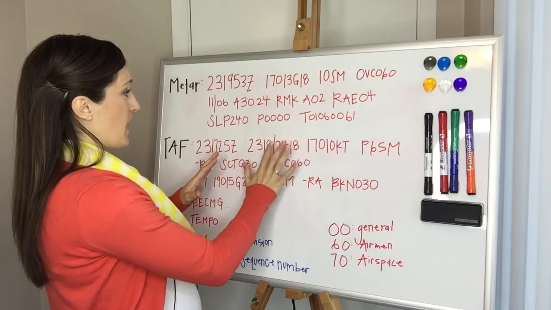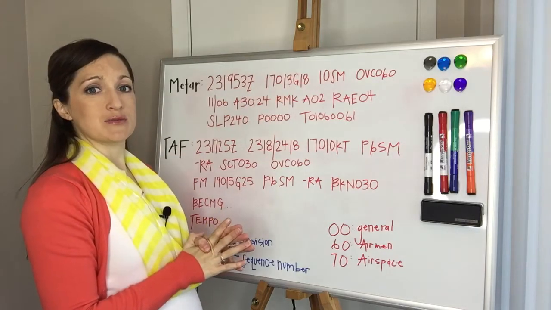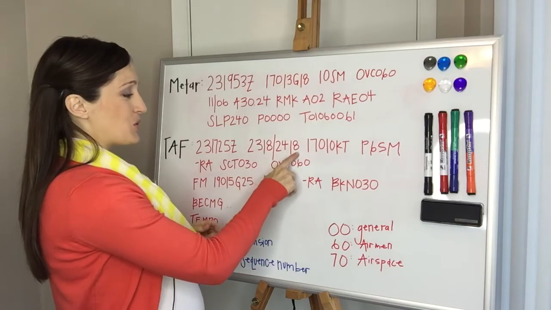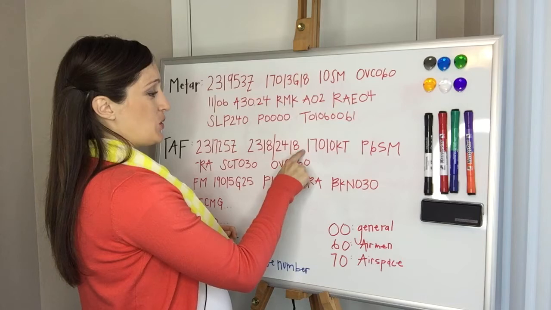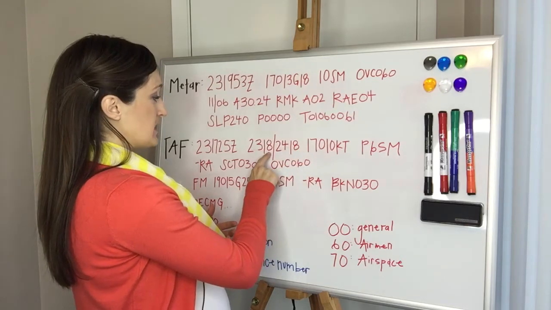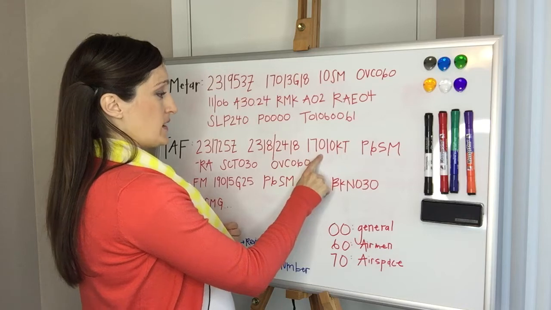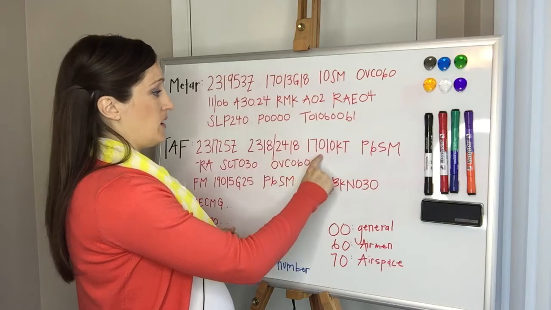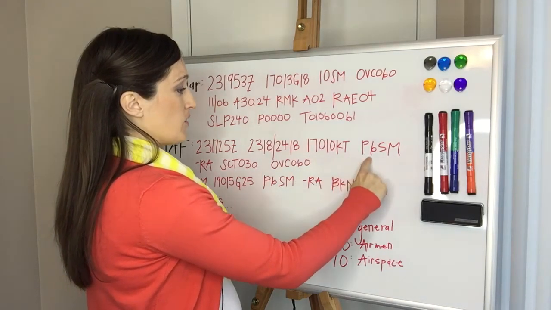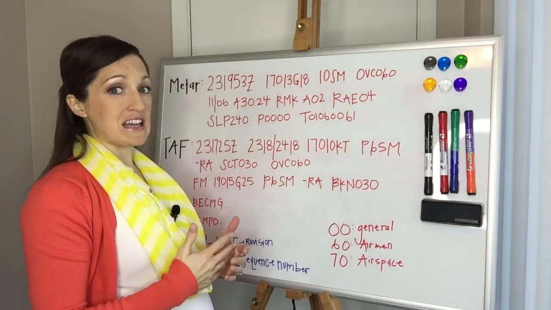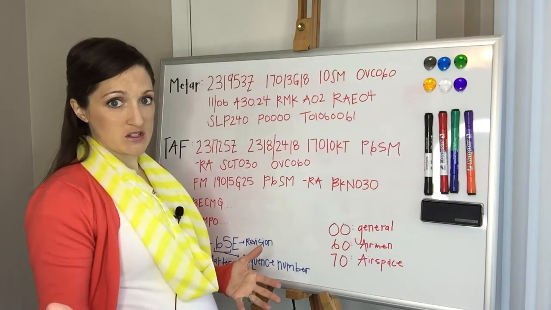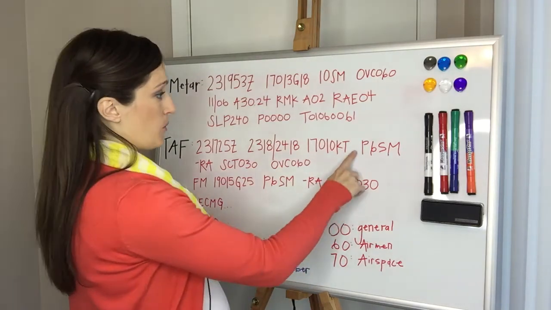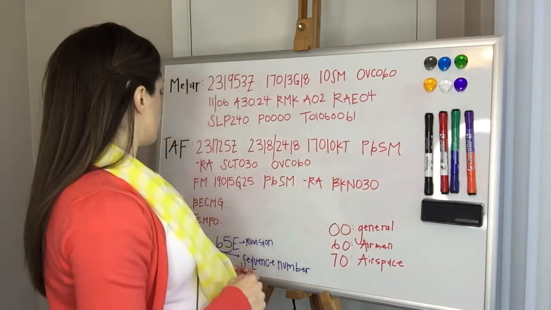Now, to decode a TAF, they use the same abbreviations as they do on a METAR, which makes it so nice so you don't have a million different codes to memorize. So we'll just go through this one again, very similar to the METAR. So it's telling you that the forecast for the weather starting at 1800 Zulu is forecast to be 170, so the wind's still coming from the south, which is what the METAR was showing us was currently happening, at 10 knots. Greater than 6 miles visibility. So it could be 7 miles visibility, it could be unlimited visibility. We don't really know, we just know the P, it means greater than, or some people think of it plus. So more than 6 miles visibility.